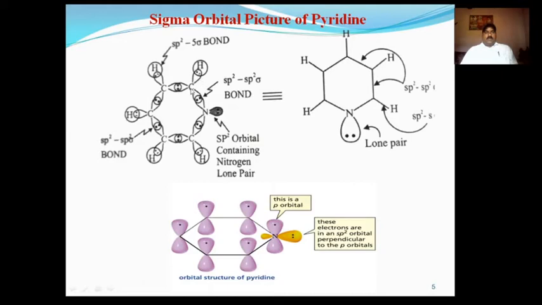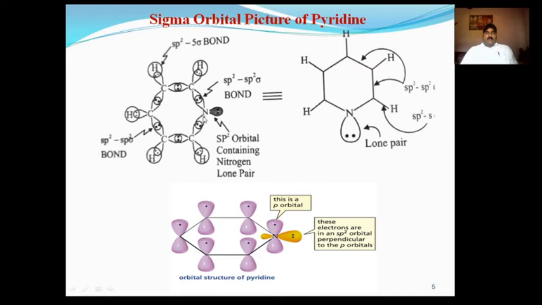Similarly, carbon atoms overlap with other carbon atoms. The sp2 hybrid orbital of this carbon atom overlaps with the sp2 hybrid orbital of the adjacent carbon atom to form a sigma bond. In this way, 1, 2, 3, 4, there are 4 sigma bonds between carbons due to sp2 overlap.